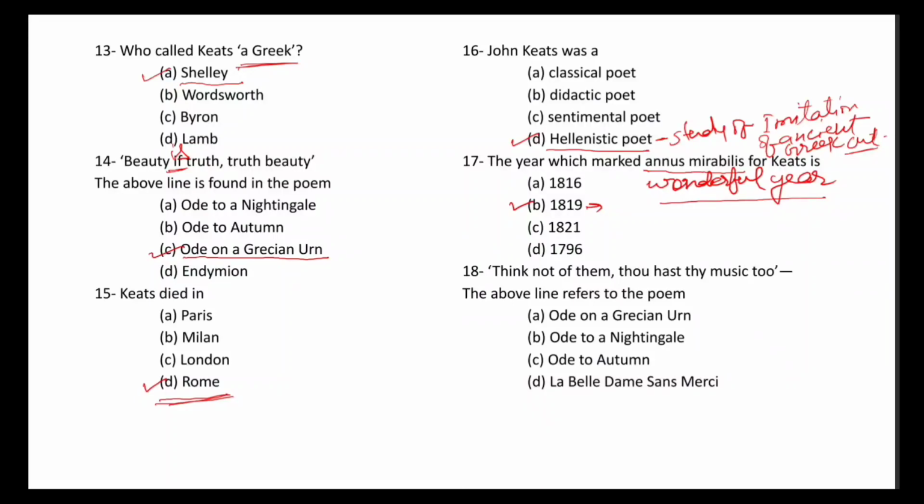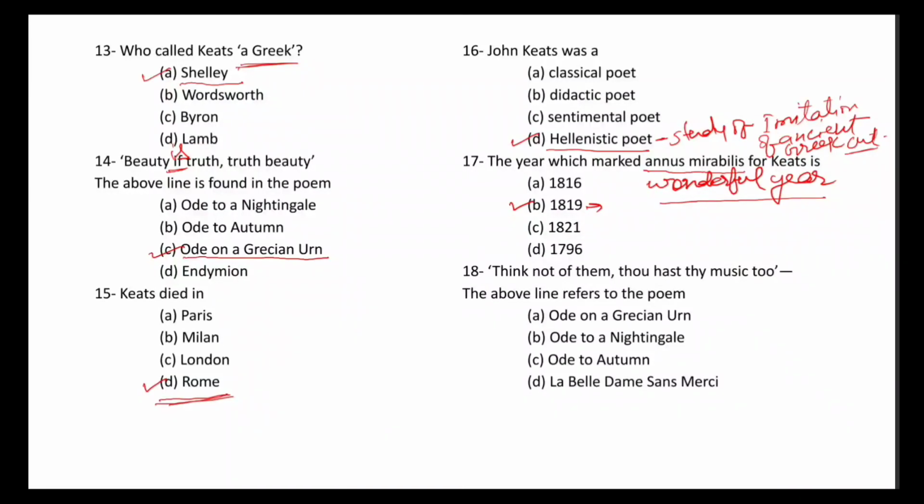Question number 18 is, think not of them, thou hast thy music too. The above line refers to the poem Ode on a Grecian Urn, Ode to a Nightingale, Ode to Autumn, and La Belle Dame sans Merci. Think not of them, thou hast thy music too. This line is all about contradiction to spring. Spring is known for music. Spring is the season of fulfillment, joy, pleasure.